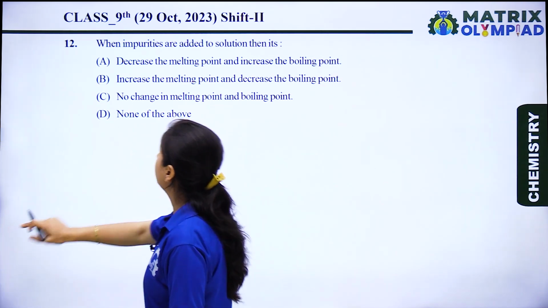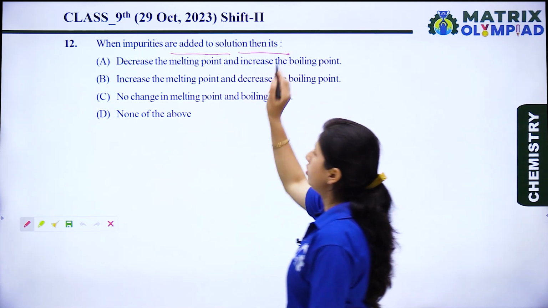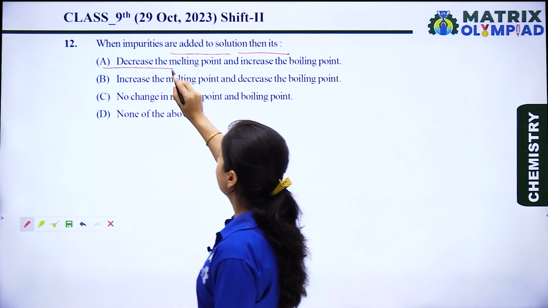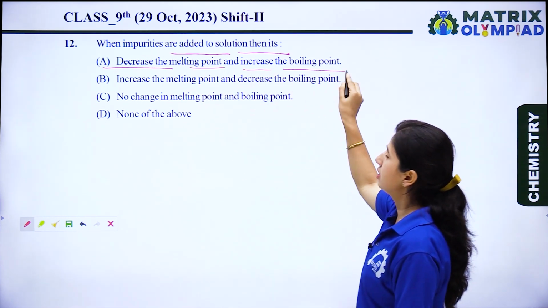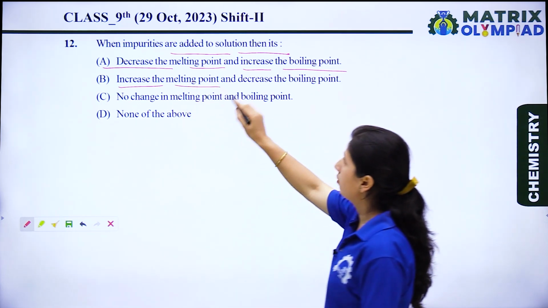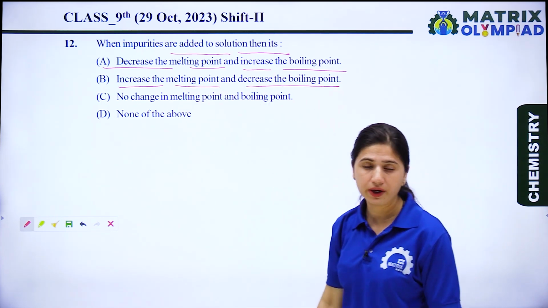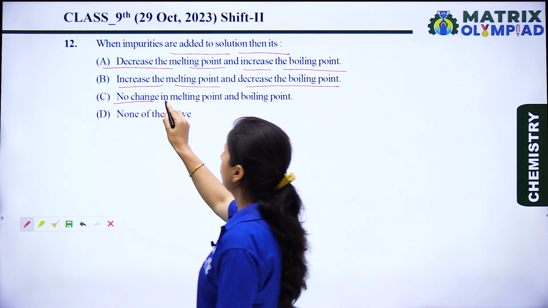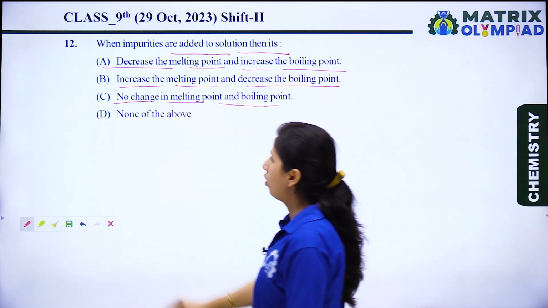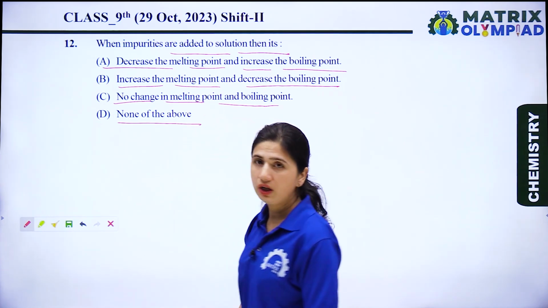When impurities are added to a solution, then: option A is decreases the melting point and increases the boiling point. Option B is increases the melting point and decreases the boiling point. Option C is no change in the melting point and boiling point. And option D is none of the above.